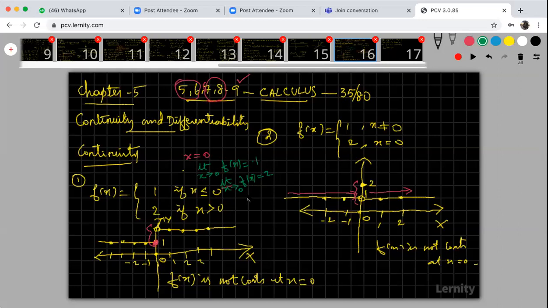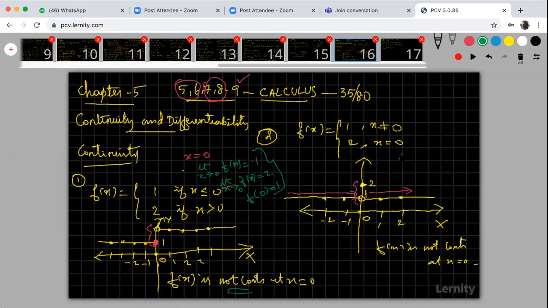And what is the value of the function? F of 0 is the value of the function. When x is equal to 0, the value of the function is 1. If all these three are equal, then only the function is continuous. Otherwise, it is not continuous. So the function is not continuous. This is the graphical term, and this is the mathematical term. The graphical term is not possible for all the functions, but the mathematical term is possible for all the functions. We can verify that.